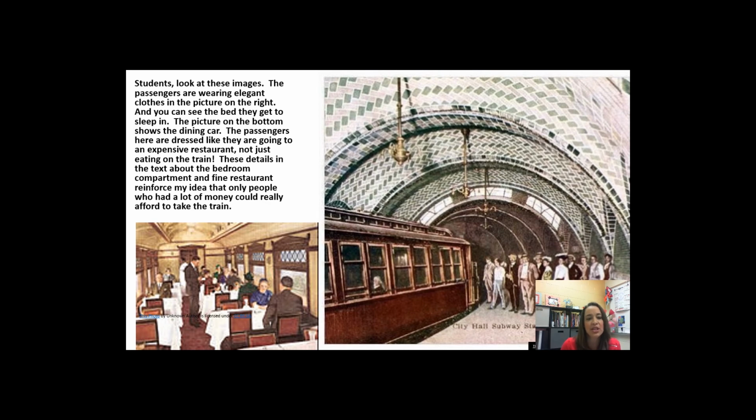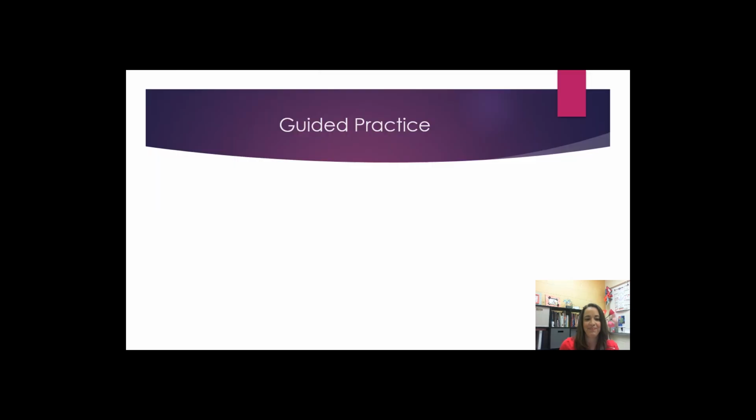Students, look at these images. The passengers were wearing elegant clothes in the picture on the right, and you can see the bed they get to sleep in. The picture on the bottom shows the dining car. The passengers here are dressed like they are going to an expensive restaurant, not just eating on a train. These details in the text about the bedroom compartment and fine restaurant reinforce my idea that only people who had a lot of money could really afford to take the train.